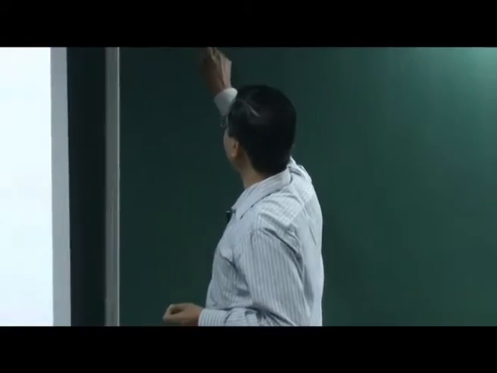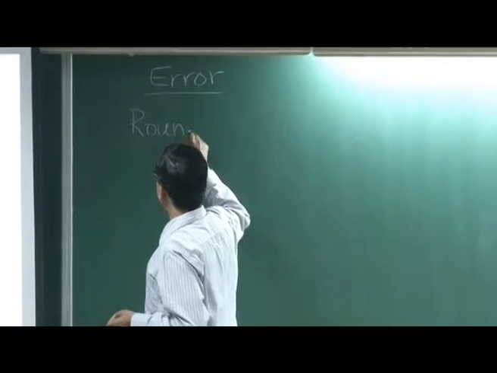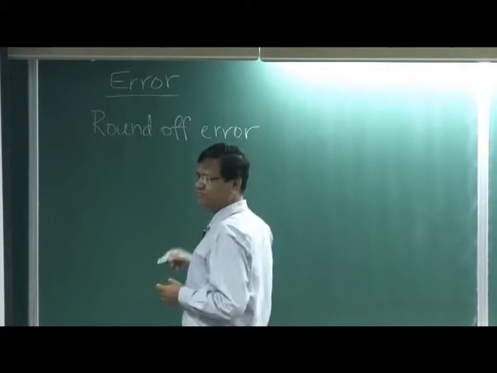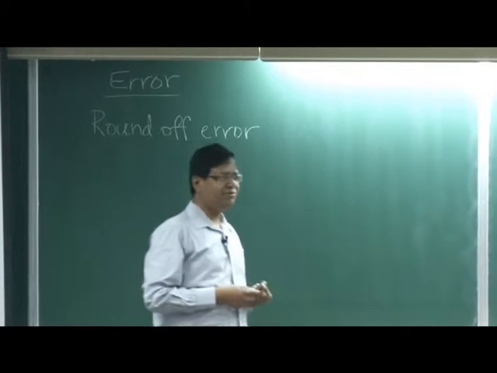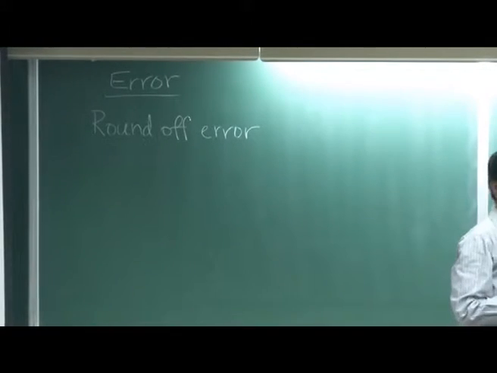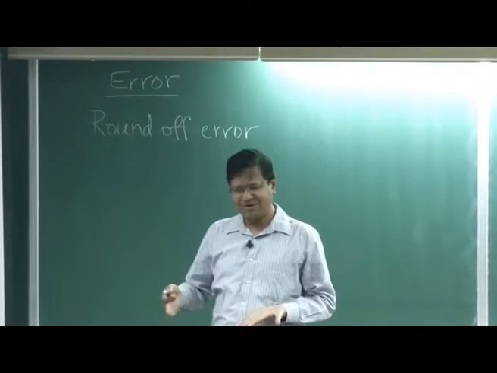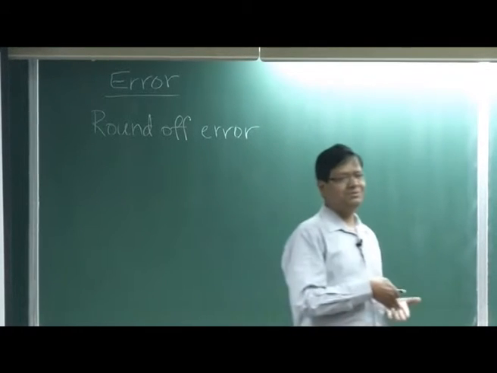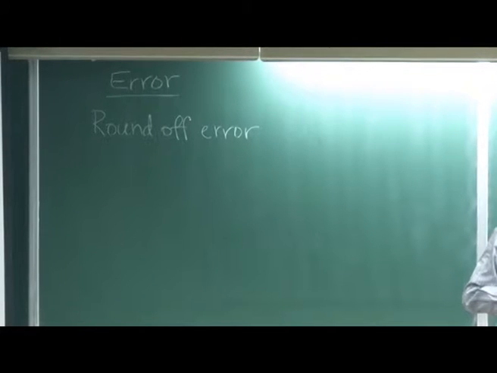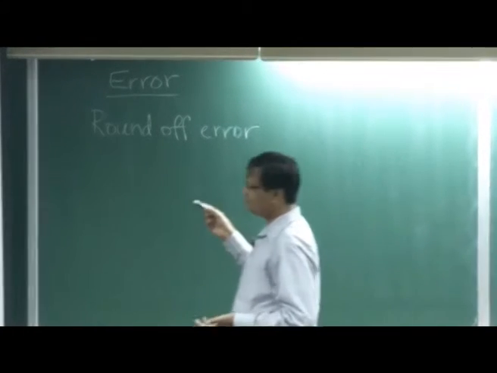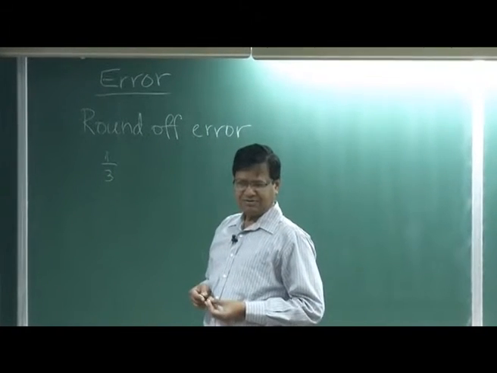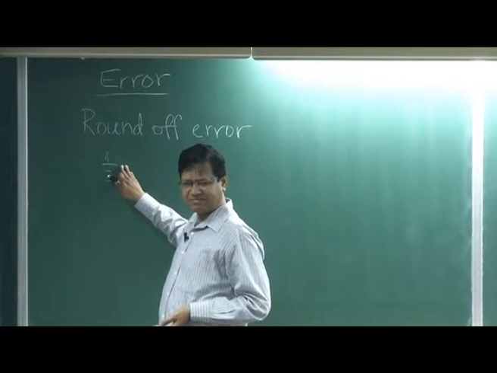One error is round off error, right? We discussed that, I discussed this before. Very few floating point numbers are represented exactly. First, any irrational number cannot be represented by a finite number of digits, but even a rational number cannot be represented quite accurately inside the computer. Like 1 by 3 is a rational number, but it cannot be represented inside the computer, both in decimal as well as in binary.